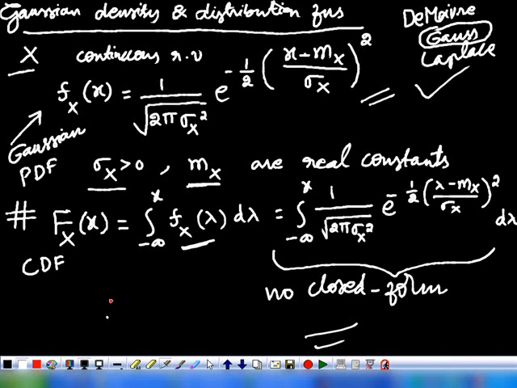But numerical analysis is a tedious job. So instead of using numerical analysis, we can use a pre-calculated table of values to find the value of this integral.